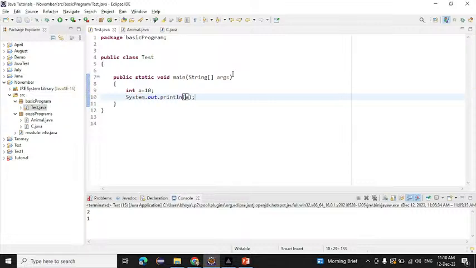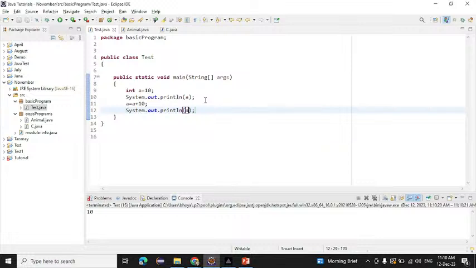That is very easy, no? If I run this, 10 will be printed on the console. Now another thing: if I write a equals to a plus 10, and print again with System.out, what will be the value we get?